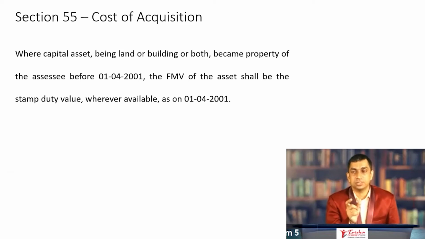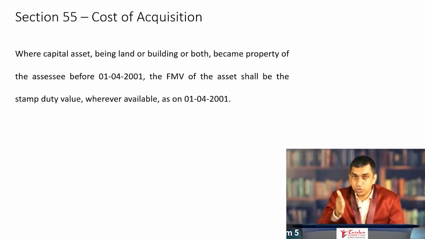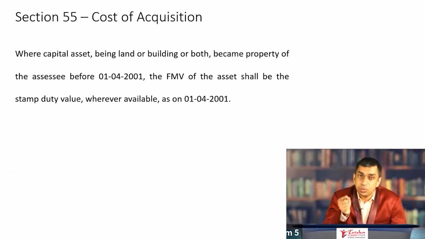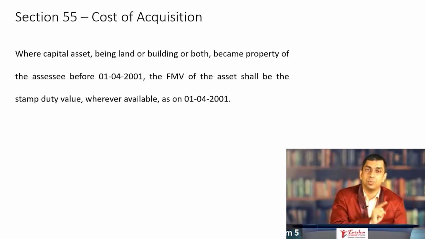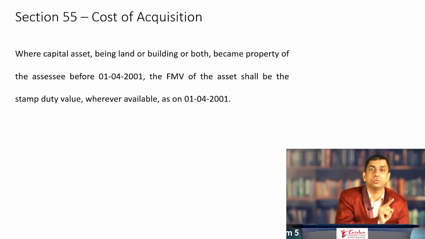What is cost of acquisition? Usually it is the purchase price. There is a definition of cost of acquisition that follows under section 49, which says that cost of acquisition is the actual cost of acquisition in the hands of the seller, except where the capital asset was acquired before 1/4/2001.